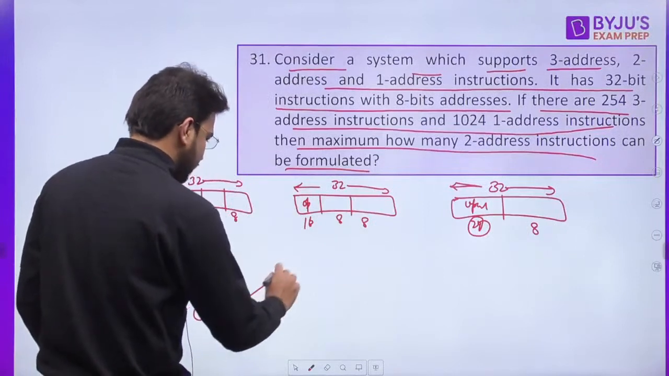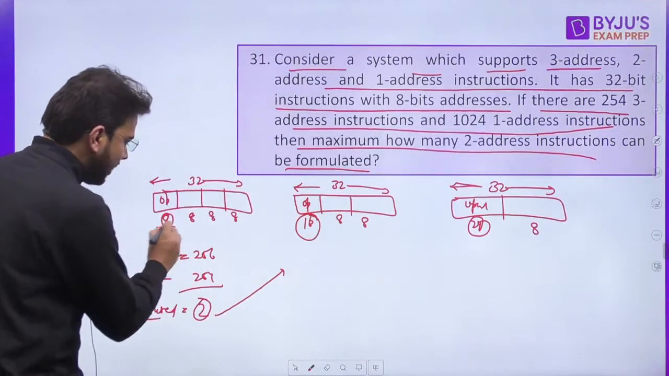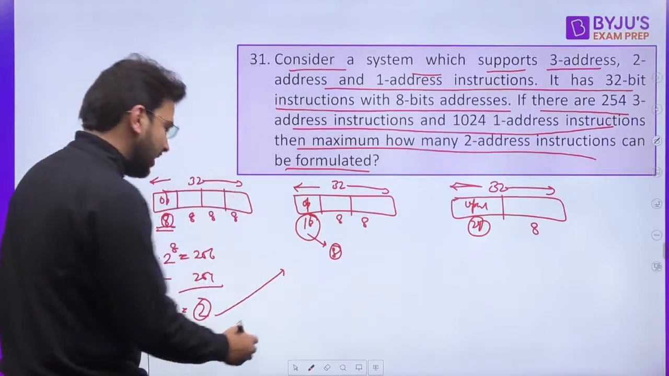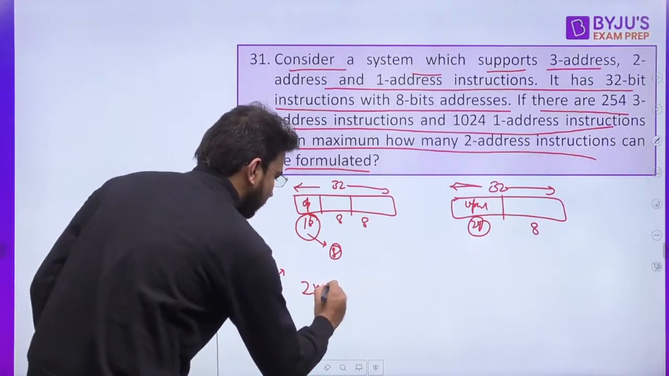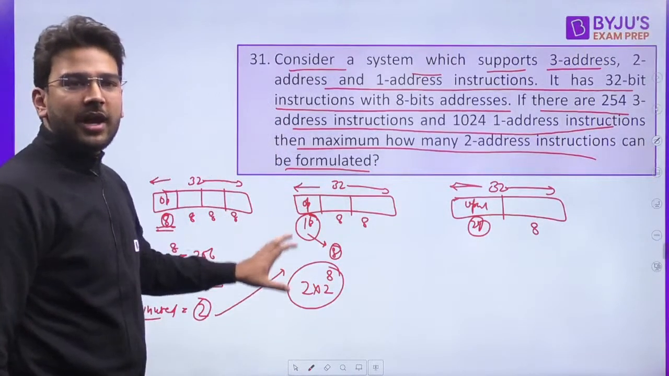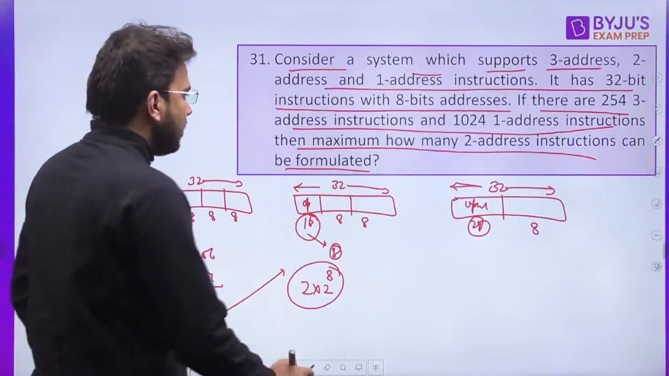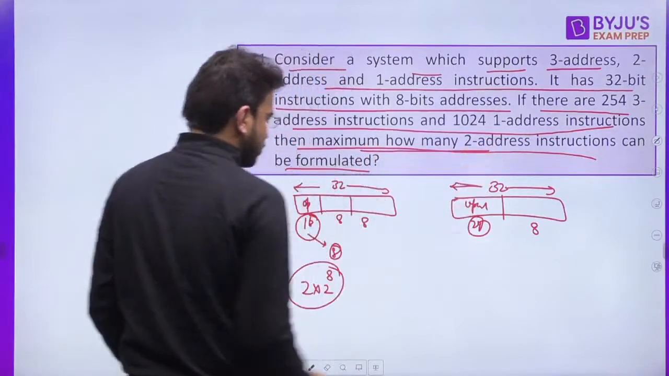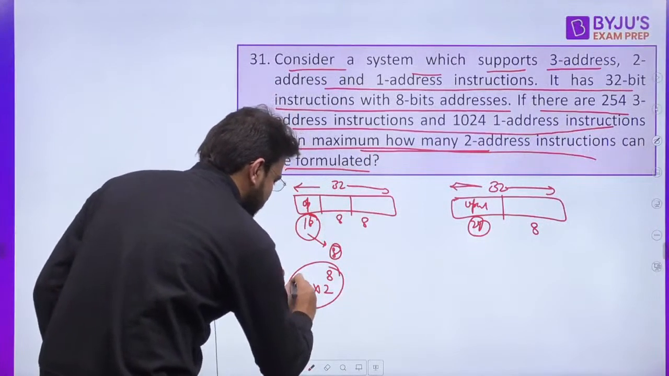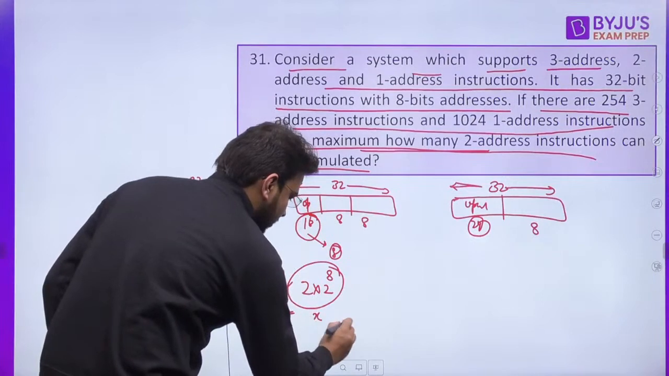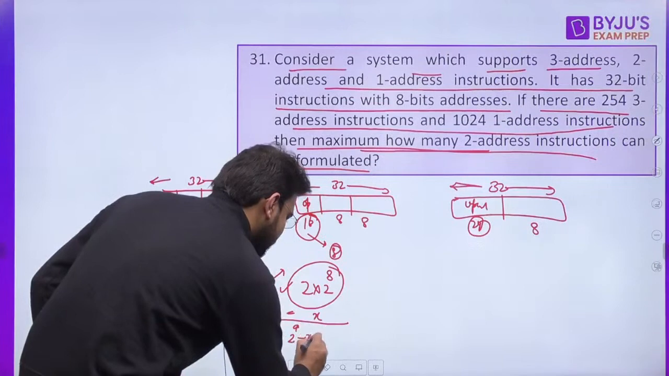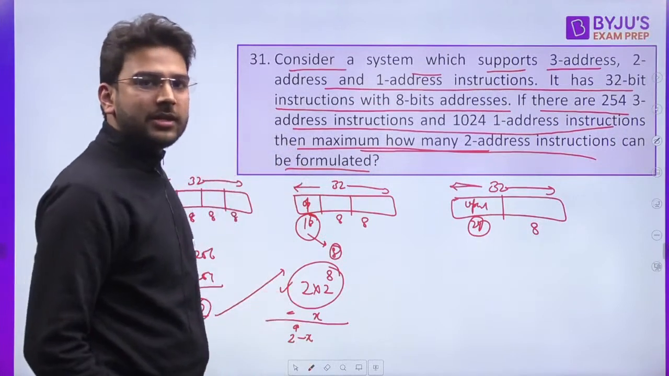Now using these unused opcodes, you can further have many 2-address instructions. Out of 16 bits, 8 bits we have already used. Now remaining are 8 bits. So how many combinations can we have? It is going to be 2 multiplied by 2 raised to the power 8. These many opcodes we can have for 2 address at maximum. But here we have to find the maximum, so let's assume out of this we are using X. So how many unused will be there? 2 raised to the power 9 minus X, or 512 minus X, correct?